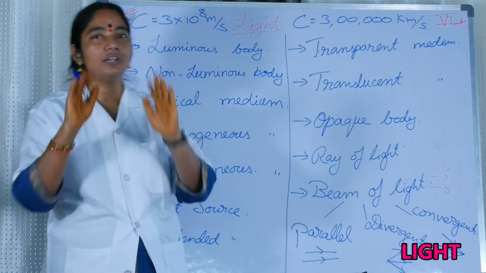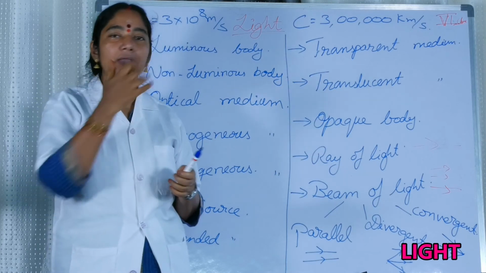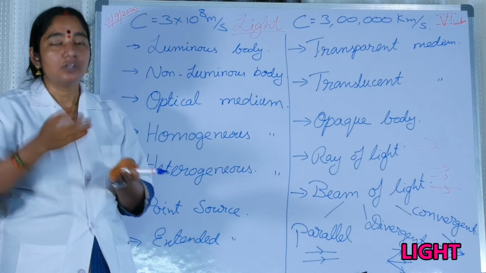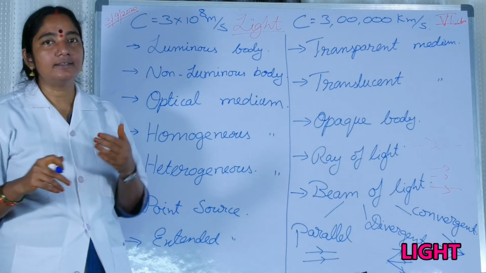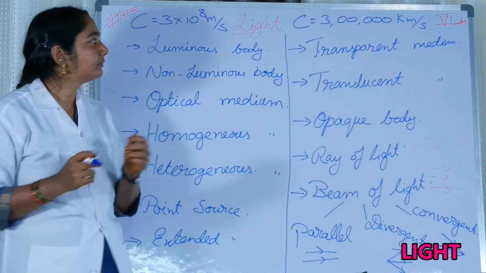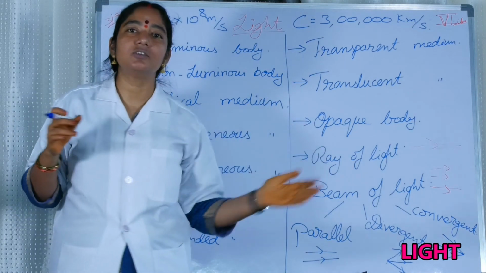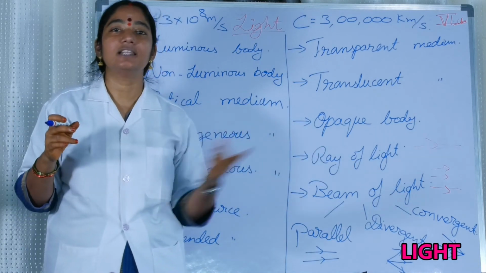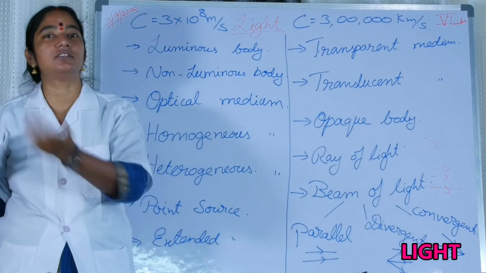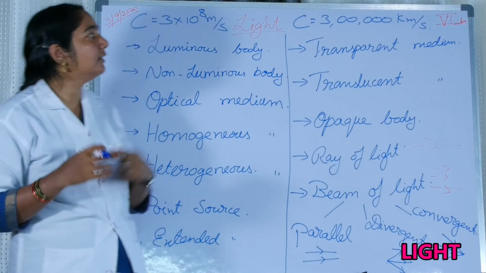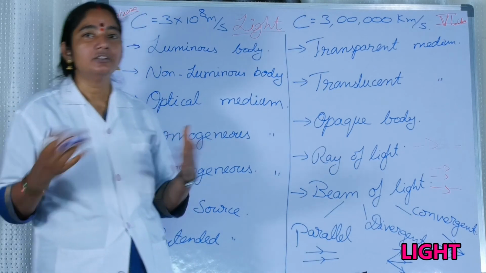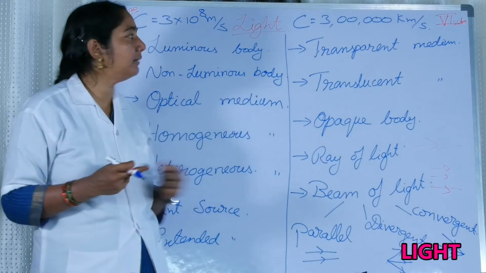For example, you go to a shop. The shopkeeper keeps the laddus in a container so that you can see that laddu. It means it is allowing the light to pass through the container, a kind of glass. So glass is a material which allows the light to pass through it. So it is a transparent material. Any substance, any object which allows the light to pass through it, such a medium we call a transparent medium. Glass is an example, water is an example, air is an example of a transparent medium.